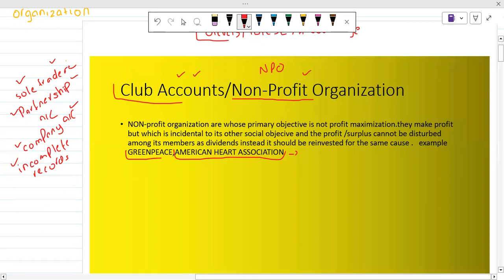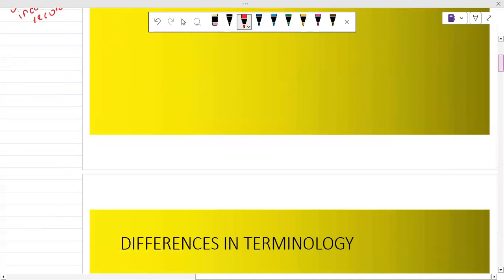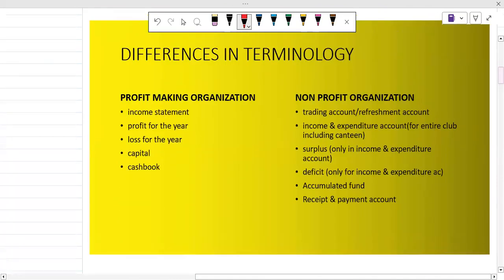Okay. Since NPOs, we know, don't have any intention to earn profit, when we are making different accounts for a non-profit organization, the terminologies we have been using in profit-making organizations we can't use in non-profit organizations. So for the club account and for NPOs, we have to make these accounts: